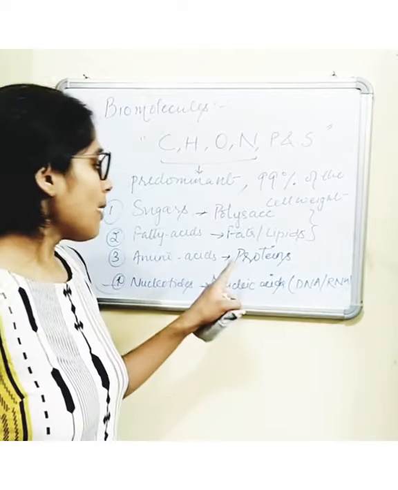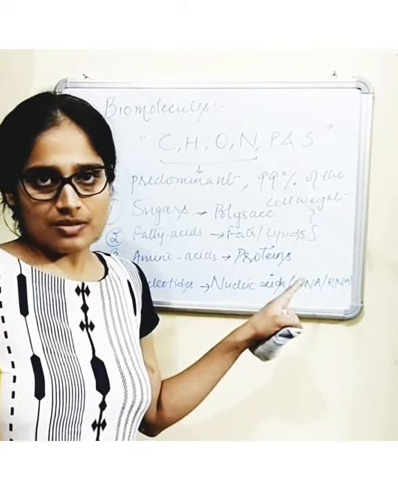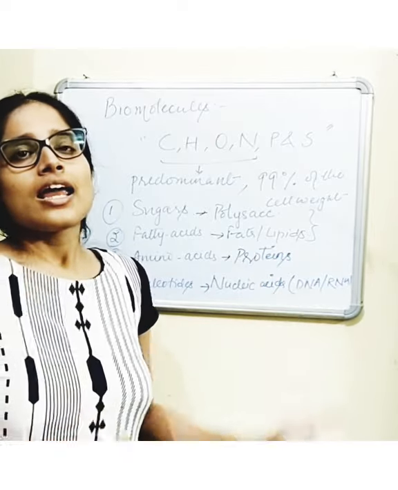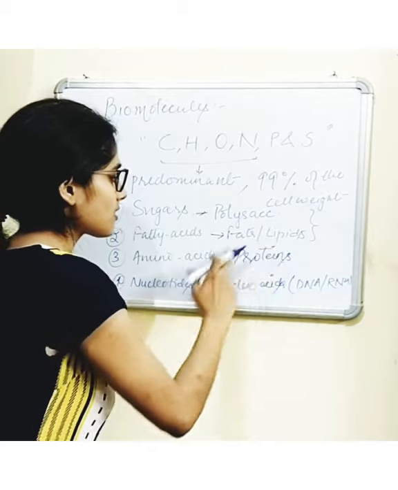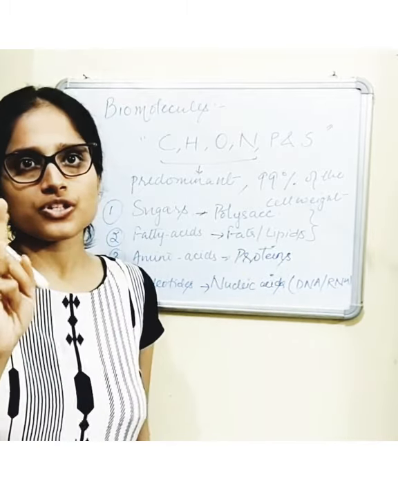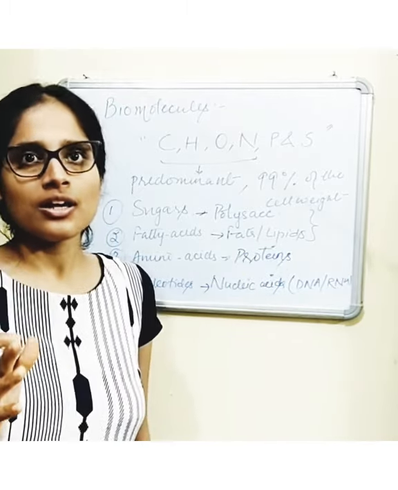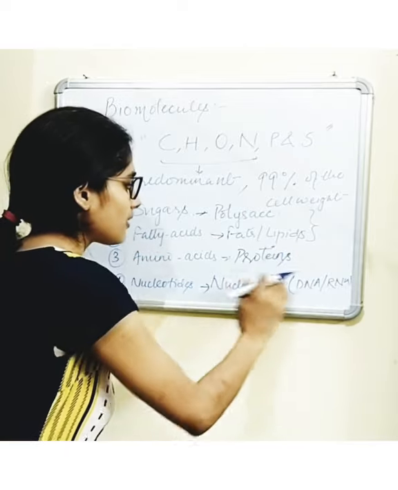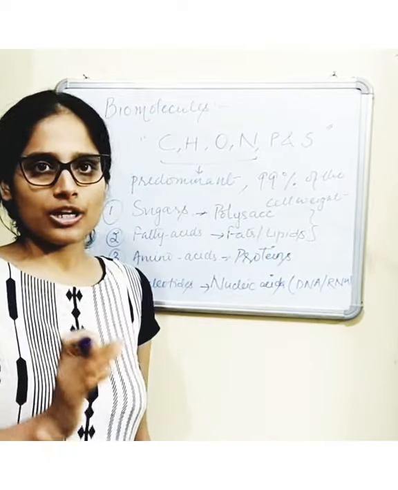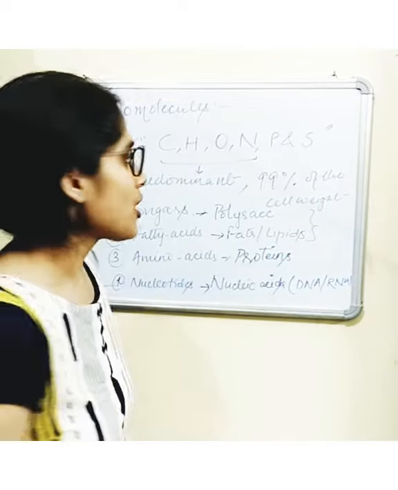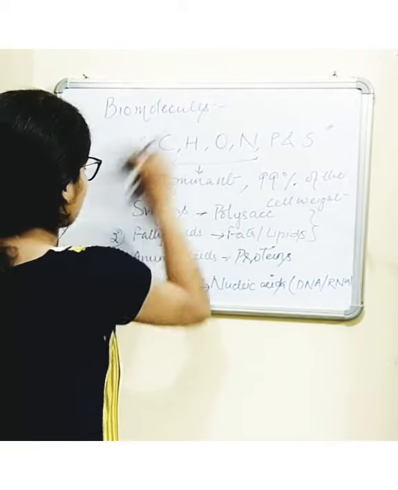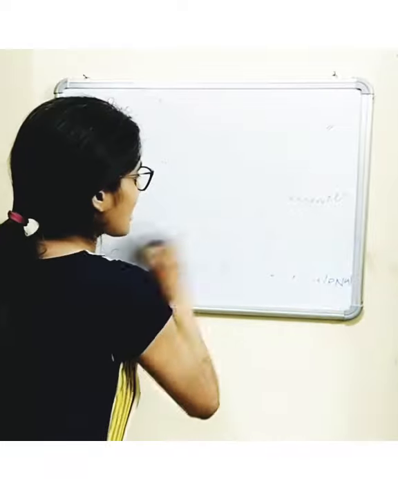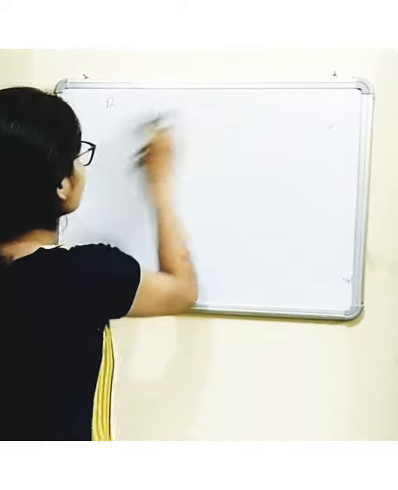Among these 4, proteins are the major ones. In a cell, proteins take the second position. The first major molecule is water, and besides water, proteins are the largest amount of molecule present in any cell. So now coming to proteins, which are composed of amino acids, let's discuss amino acids. So what are amino acids?